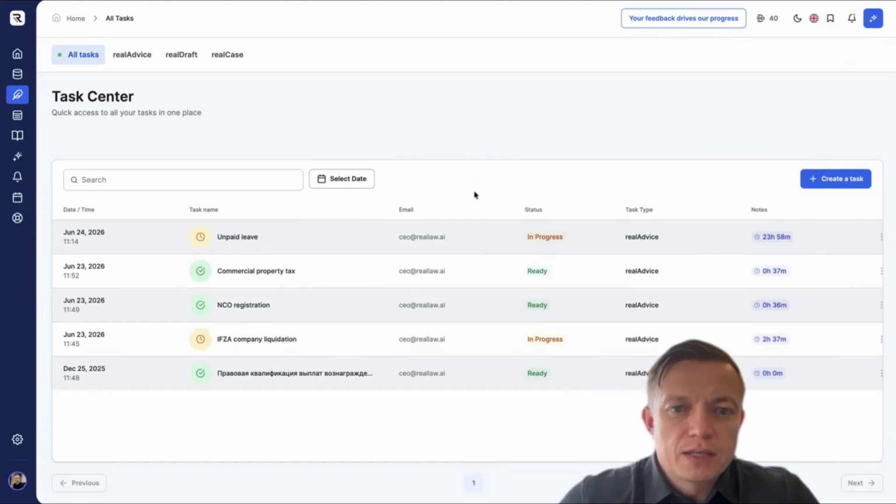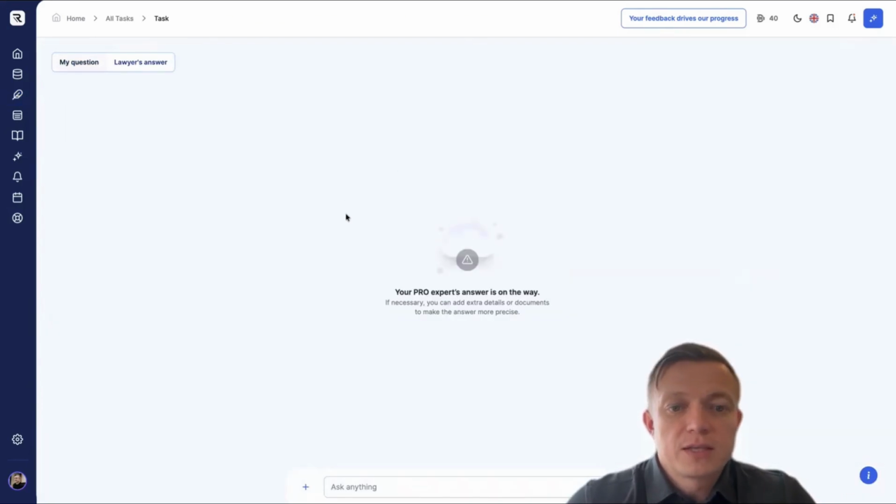I'll talk separately about the notification system. When you create a task, our specialists immediately receive a notification about it, and then the internal work begins. When a specialist, as sometimes happens, has additional clarifying questions to help us prepare a precise answer, you'll see their question here within the task under lawyer's answer. You'll also receive an email notification that you have a request.